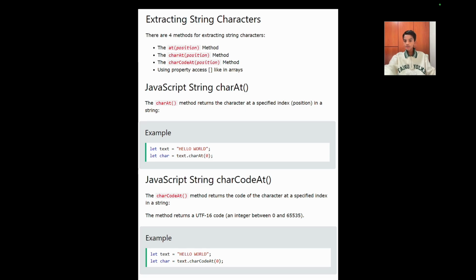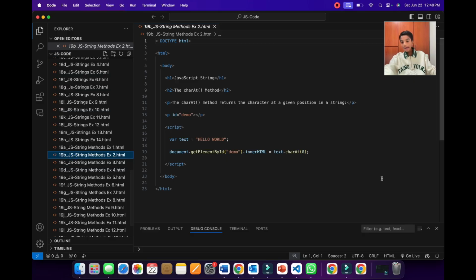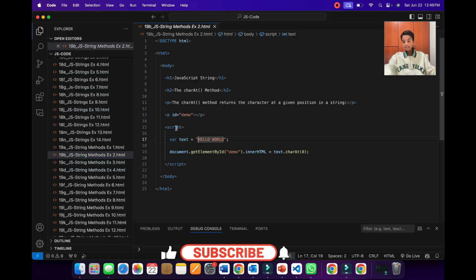Let's look at this code using Visual Studio Code. In the script tags, we have declared a variable called text using the var keyword and assigning the value of HELLO WORLD, which is a string. Then we are using the document.getElementById method. JavaScript will go through the HTML tag, the body tag, the header 1 tag, header 2, the paragraph, and finally the paragraph which has the ID of demo.